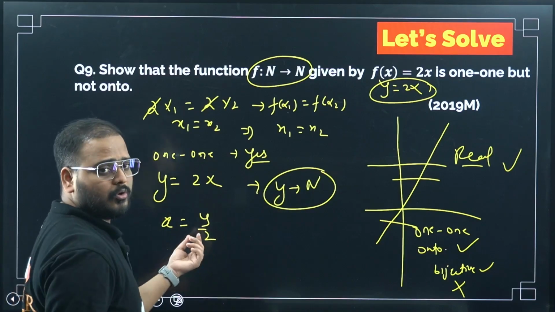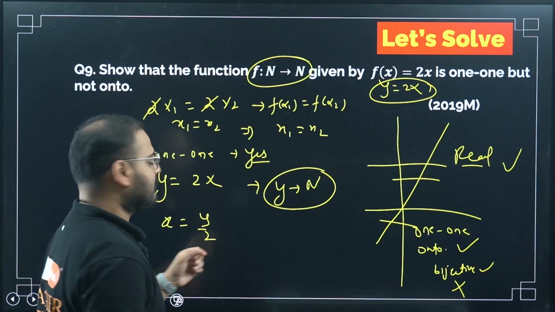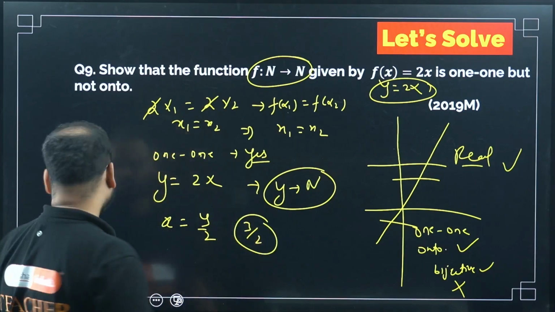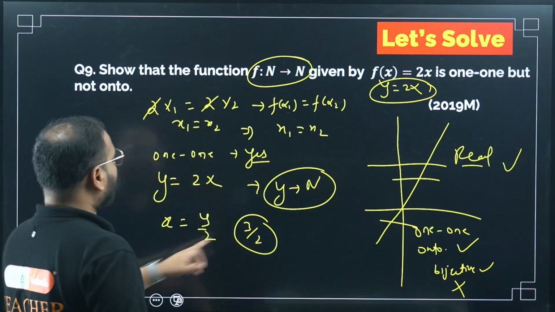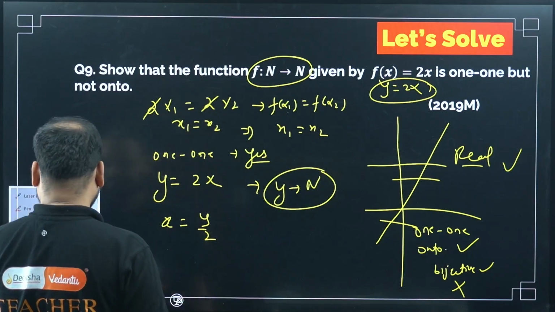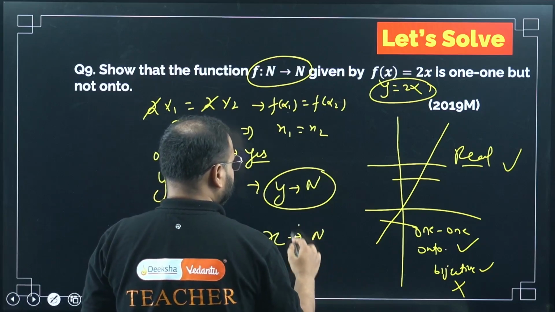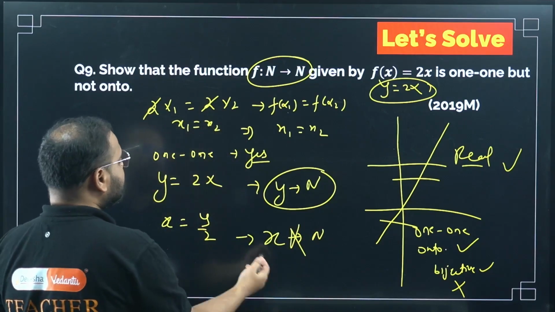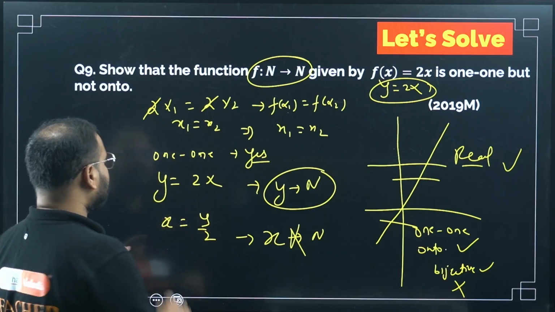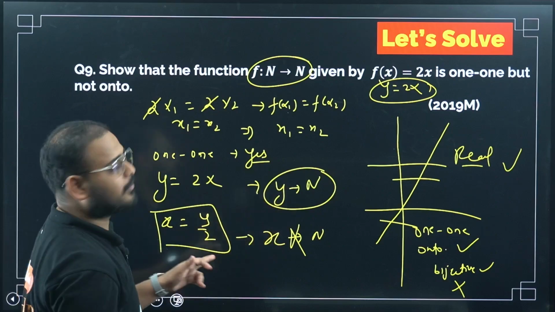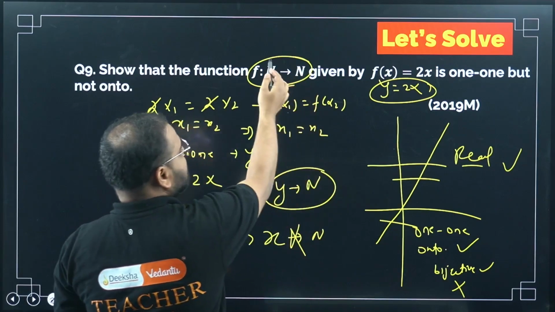Natural number by 2, only if it is even will it become a natural number. If I take y as, let's say, 3, is 3 by 2 a natural number? No, sir. It means x is not always a natural number. I got a condition where x is not natural, so not possible. If y is natural, x has to be natural.